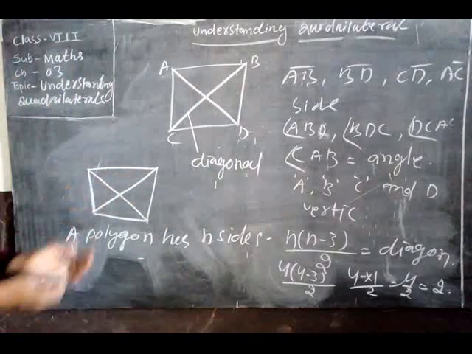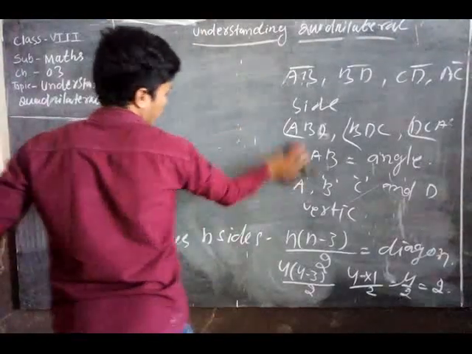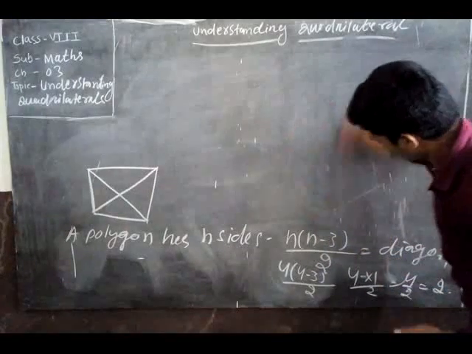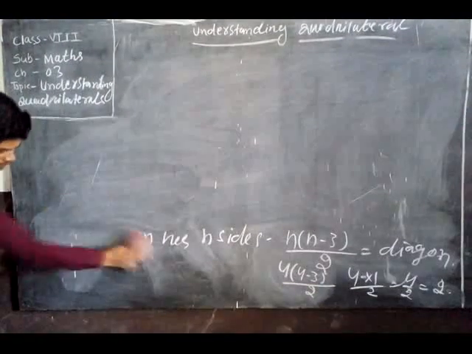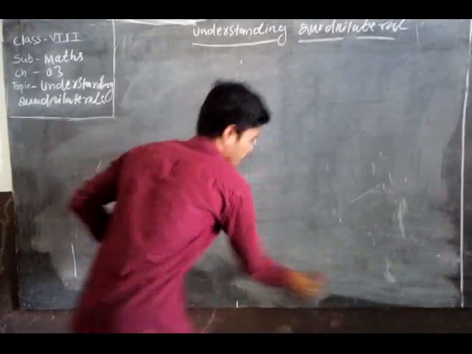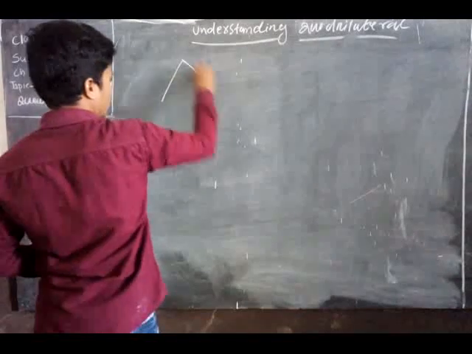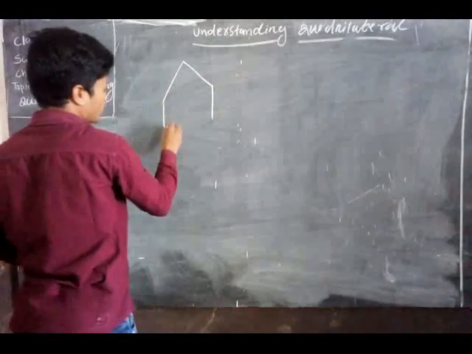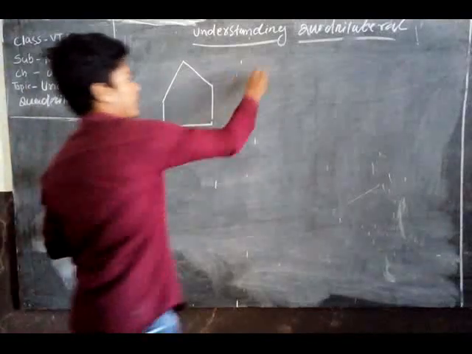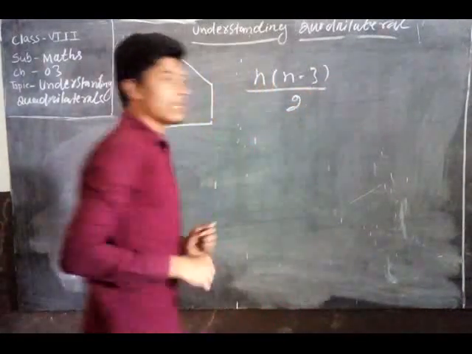Let's take another example, a pentagon of 5 sides. See how many diagonals we can find easily. If a polygon is given and you are asked how many diagonals can be constructed, you can easily find them. Another figure with 5 sides is called what? Pentagon. Then the formula is n into n minus 3 by 2. Use the formula, then we get the diagonals.